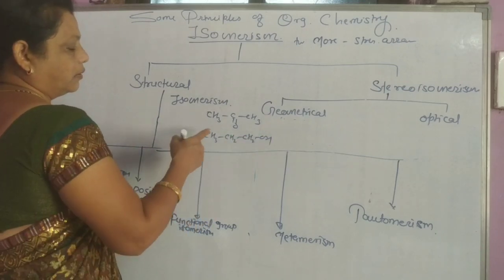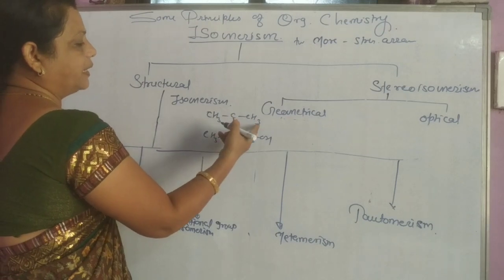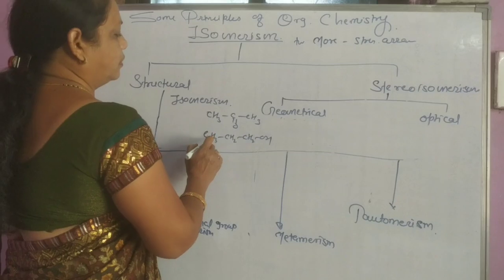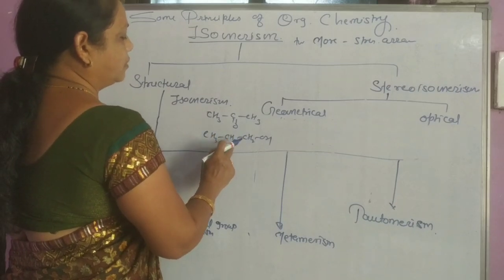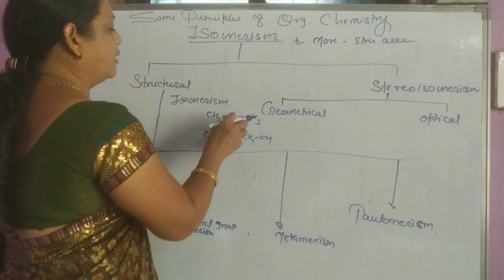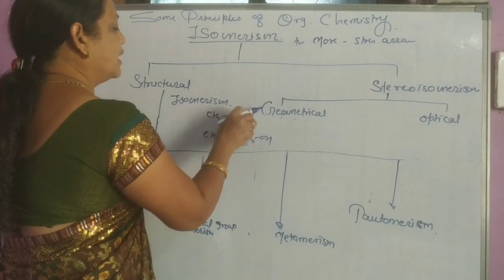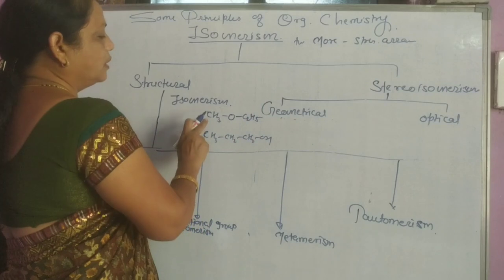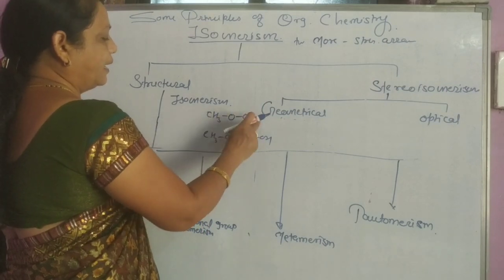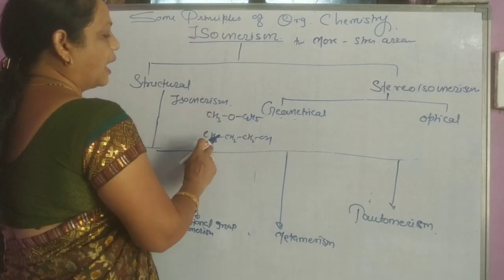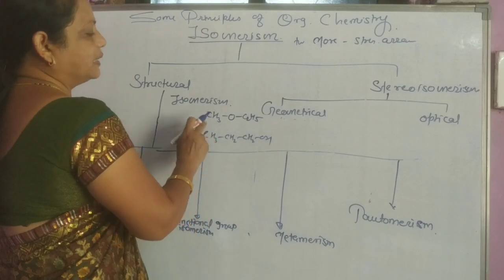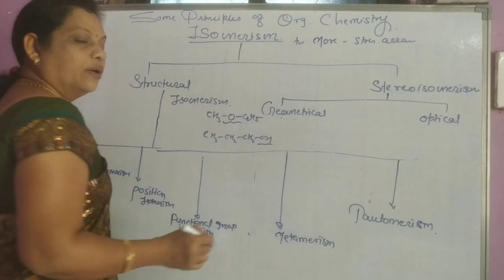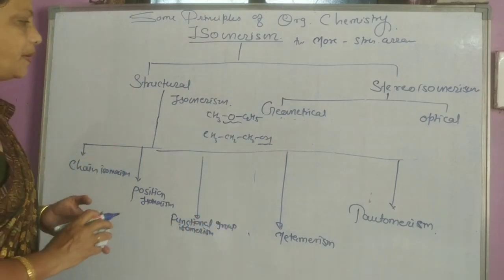Here 3 plus 3 is 6, 3 plus 4, and we consider C2H5. Now 3 and 8, again 3 and again 8, means C3H8O. Here an ether linkage is present, and in the other the OH functional group is present.